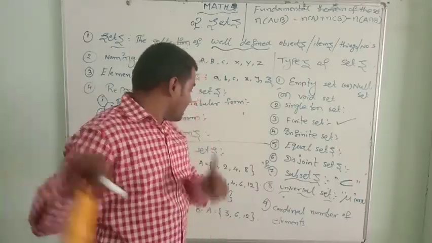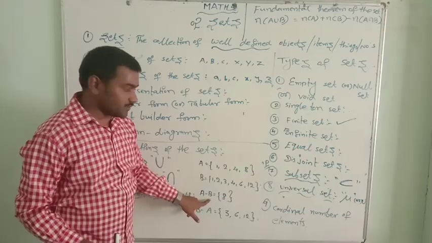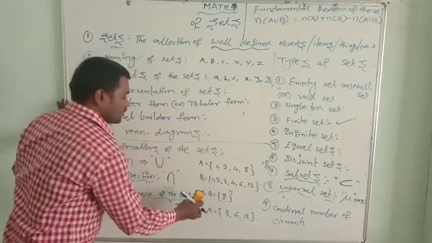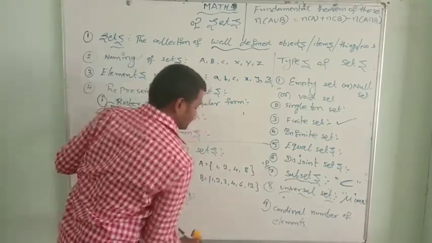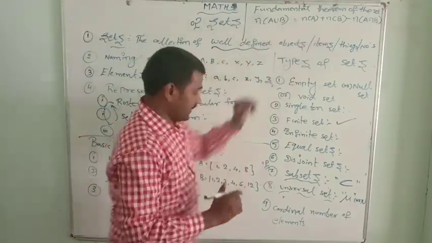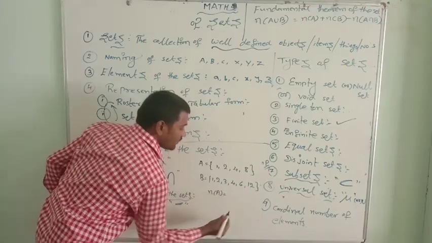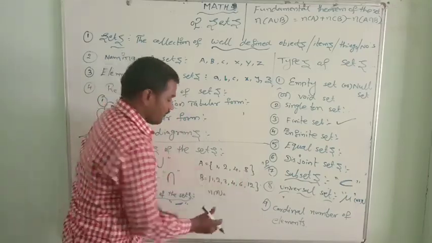Okay. Let me take one example now and do it. We already did A minus B and B minus A, so that is not required. Now let us take two sets here. Let us go for n of A. n of A equals what here? n of A equals 1, 2, 3, 4. We have 4.